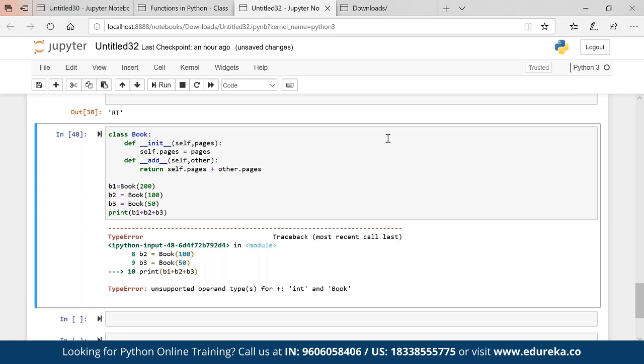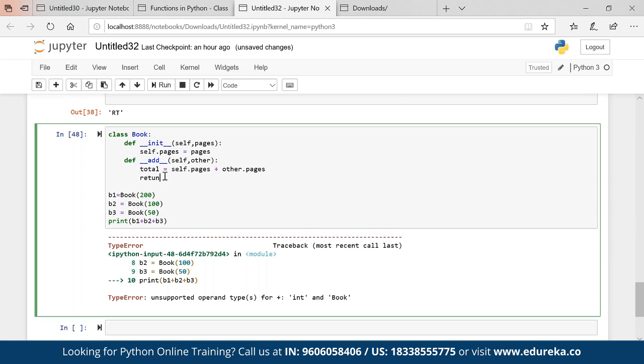What can be done? I will create a variable total here, and then total will have value 300, right? Return book total. Now book total is my object. So book 300 is what we are getting.